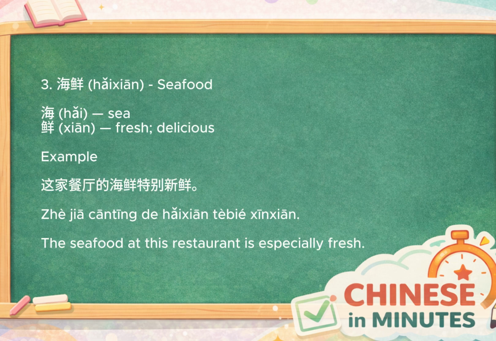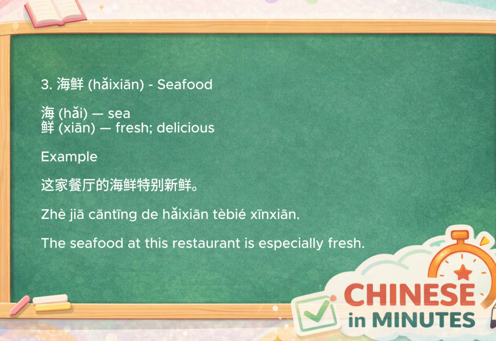Next is one of everyone's favorite words, 海鲜, which means seafood. The first character, 海, means sea. The second character, 鲜, means fresh and can also suggest something delicious or flavorful. So the literal meaning is fresh food from the sea.